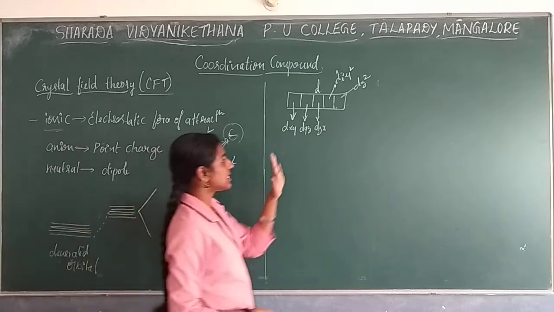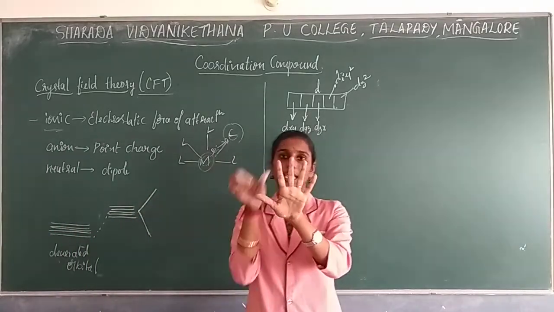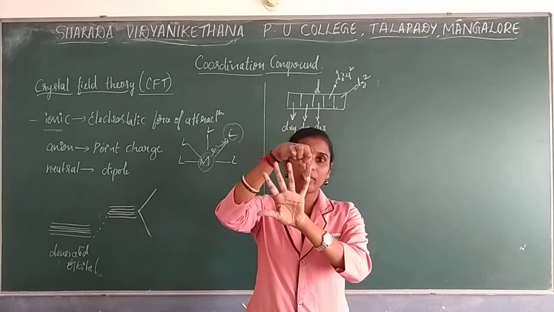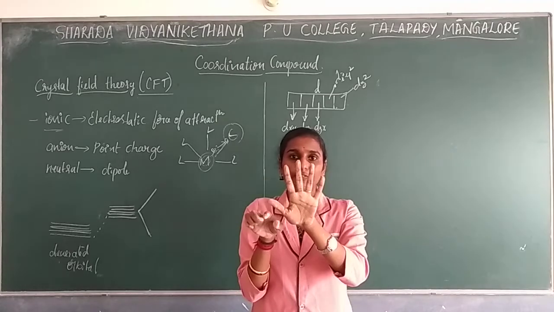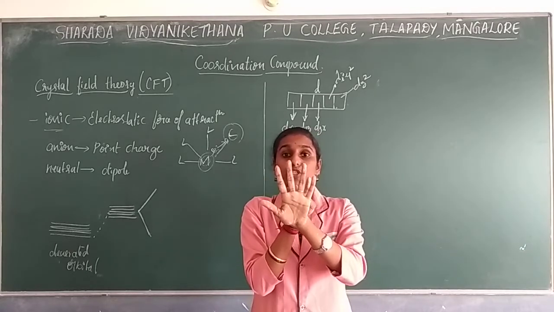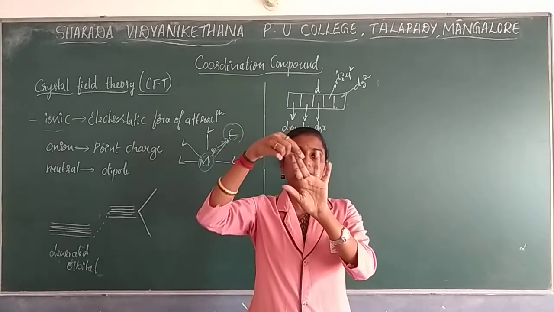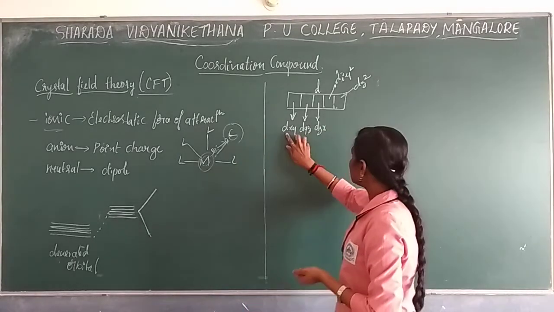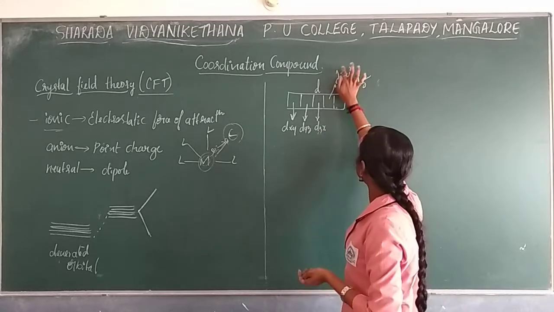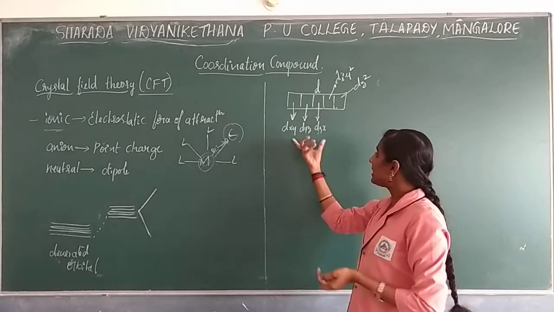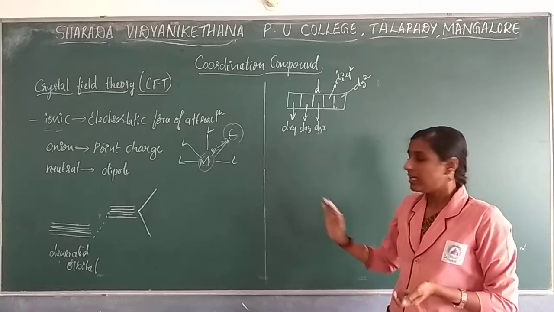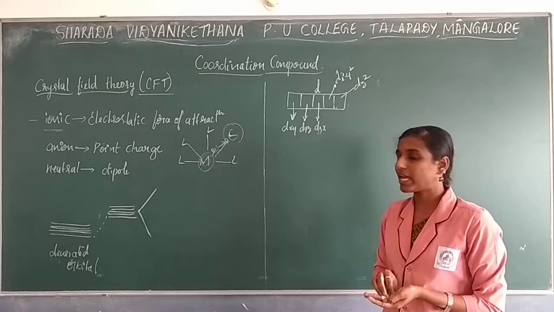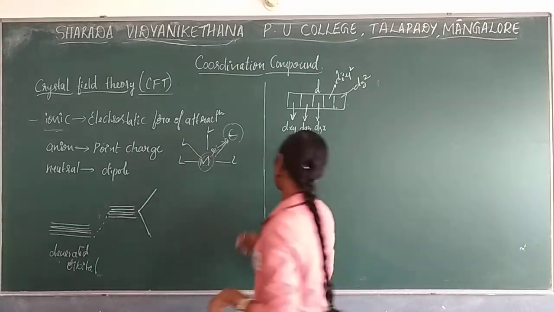As I said, there are 5 orbitals in d: dxy, dyz, dzx, d of x square minus y square, and dz square. These 5 orbitals will form 2 sets. These 3 will be one set and these 2 will be another set. Why do these 3 form a set? The concept I am going to explain, you have already studied in your 11th standard, so I will just briefly revise it.